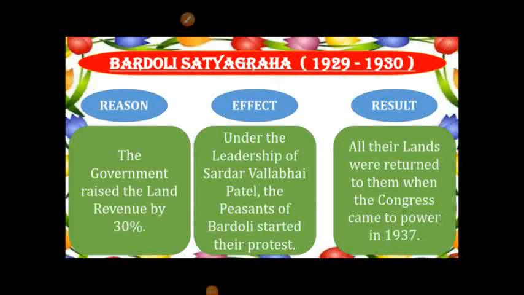Bardoli Satyagraha. The government raised the land revenue by 30%. Under the leadership of Sardar Vallabhbhai Patel, the peasants of Bardoli protested against the government proposal and refused to pay taxes at such high rates. As a result, the lands were returned to them when the Congress came to power in 1937.